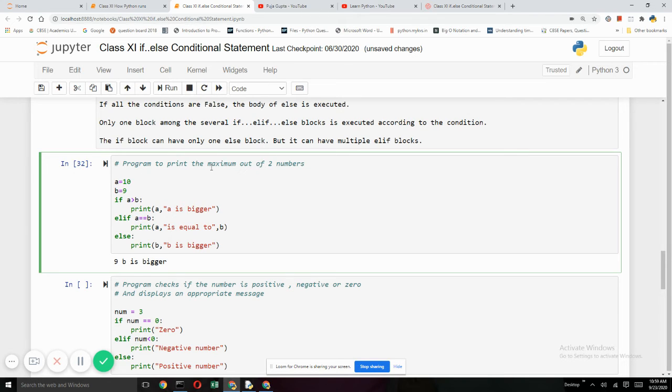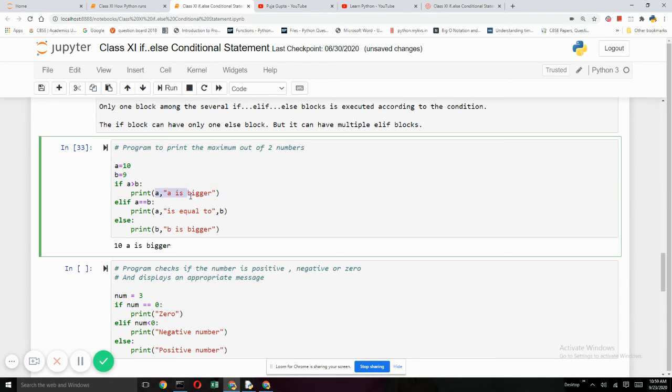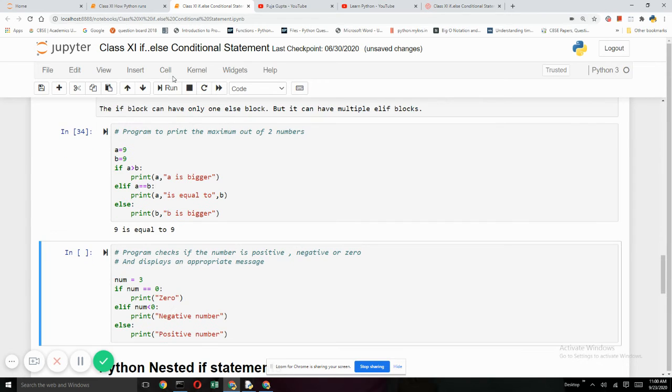Now if I make it 10, then is 10 greater than 9? True. So the statement printed will be A is bigger and it will not go to elif or else at all. It will bypass these statements. So now the above thing that was coming was not correct for the two same values. Now what is going to happen here when you have both A and B as 9? Is 9 greater than 9? False. Then it will come to elif and in elif we are checking, is 9 equals to 9? True. It will say both A and B are equal. So this is how the difference is going to come with elif.